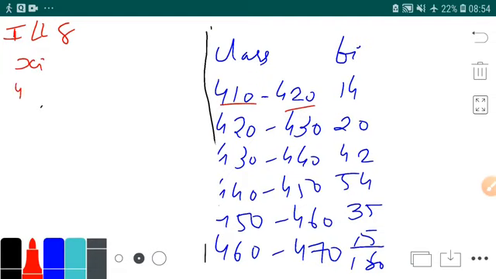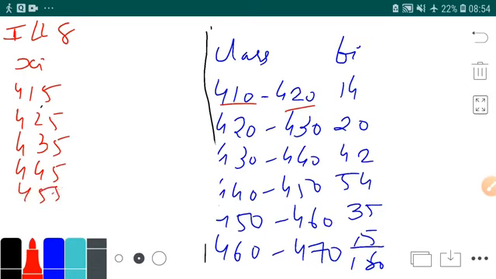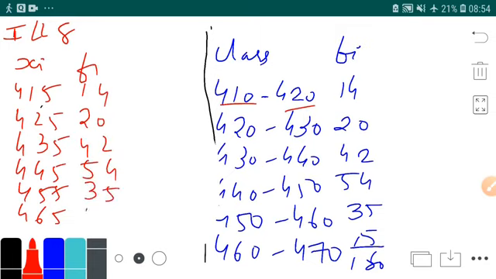So xi is 415, 425, 435, 445, 455 and 465. Okay, then for frequency we will take it as it is: 14, 20, 42, 54, 35 and 15.